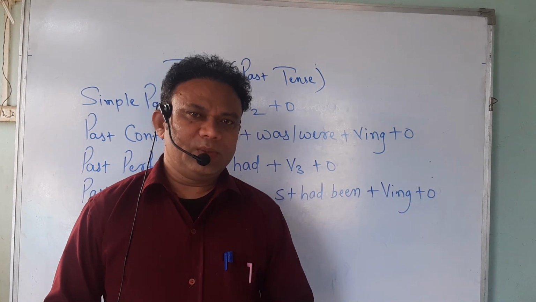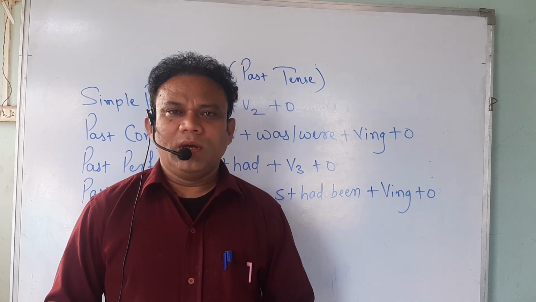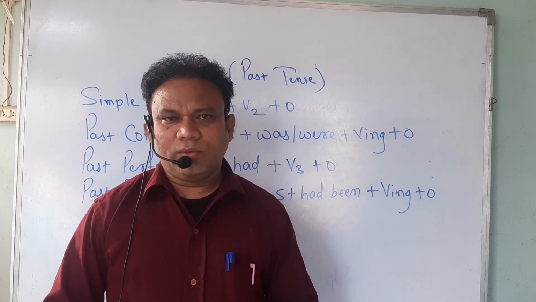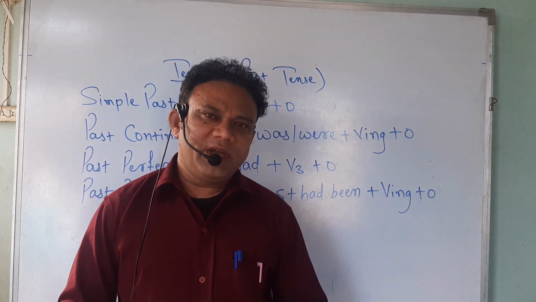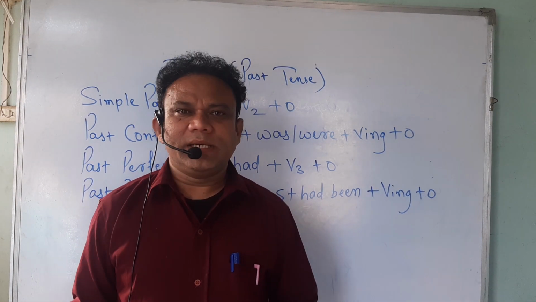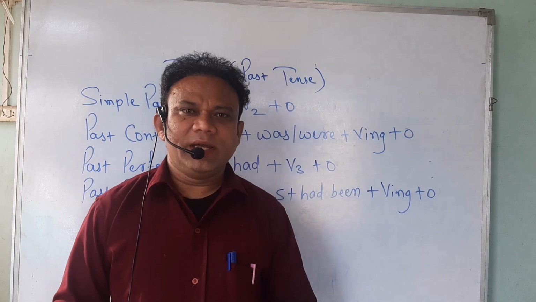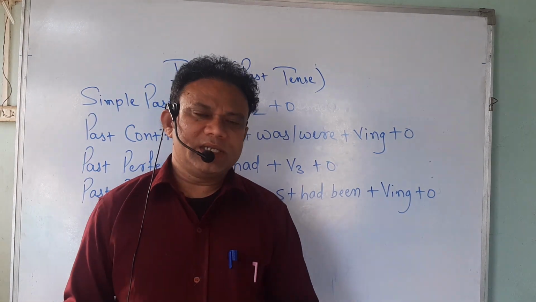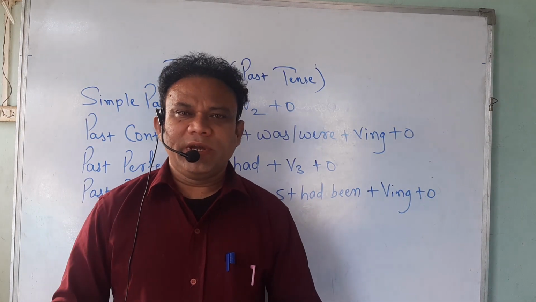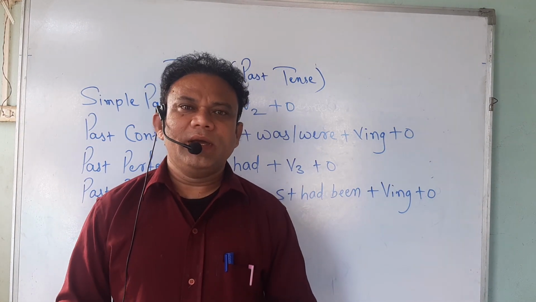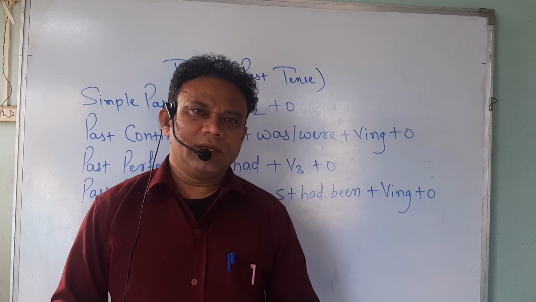Today I am going to explain you four types of past tense. So as there are four types of present tense, in the same way there are four types of past tense also. Which are they? Simple past tense, past continuous tense, past perfect tense, and past perfect continuous tense.